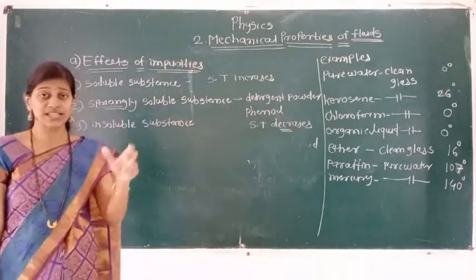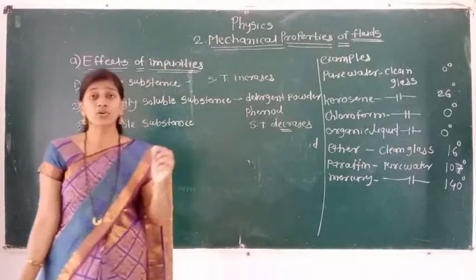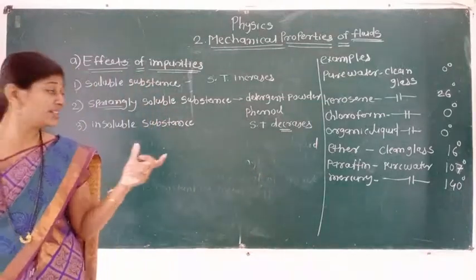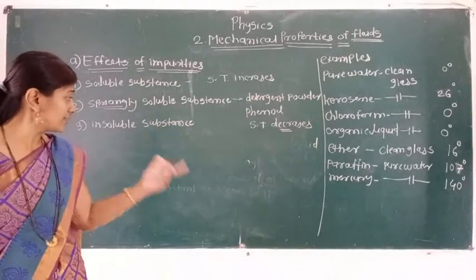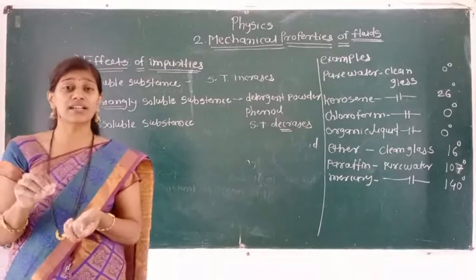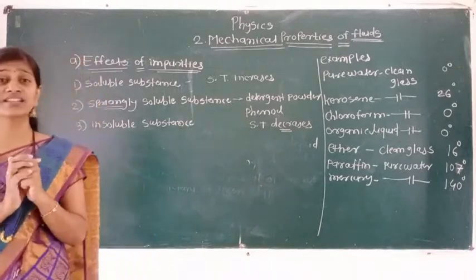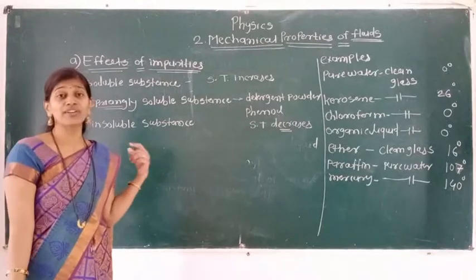When we dissolve it, it will make a good angle of contact with water. So because of this detergent powder, the dirt in the cloth we wash goes outside the cloth. So we can wash the cloth with the help of detergent powder.